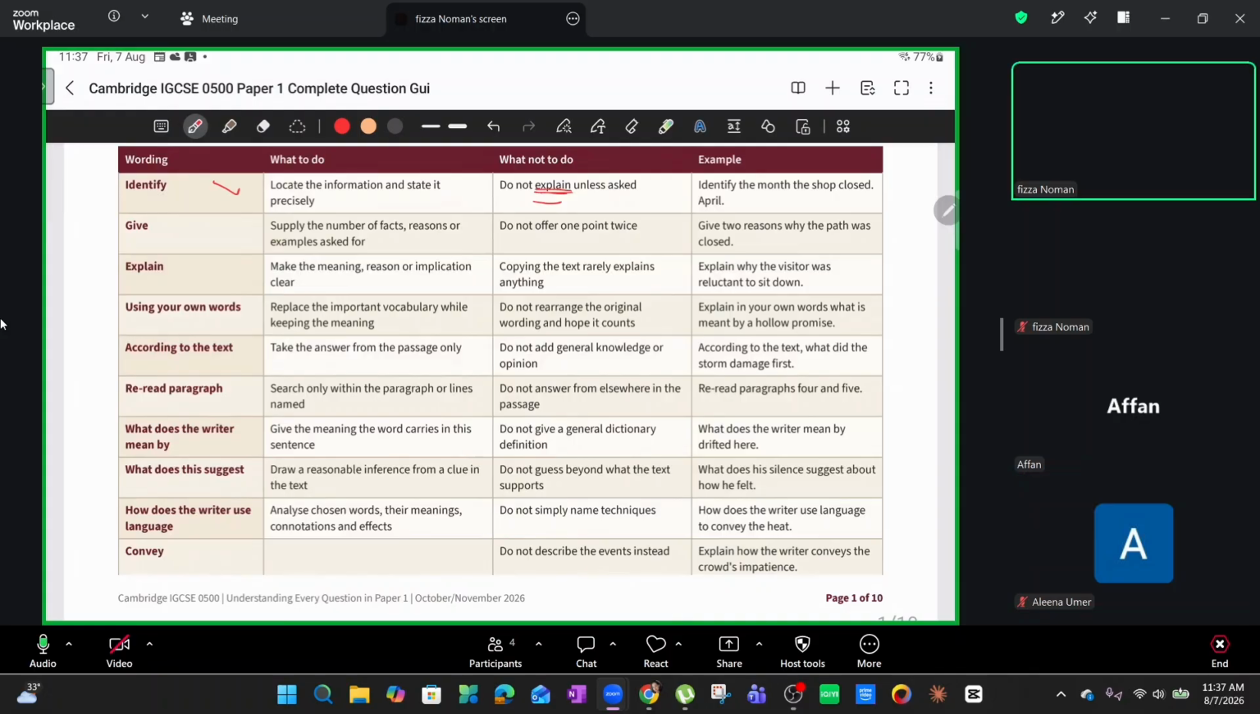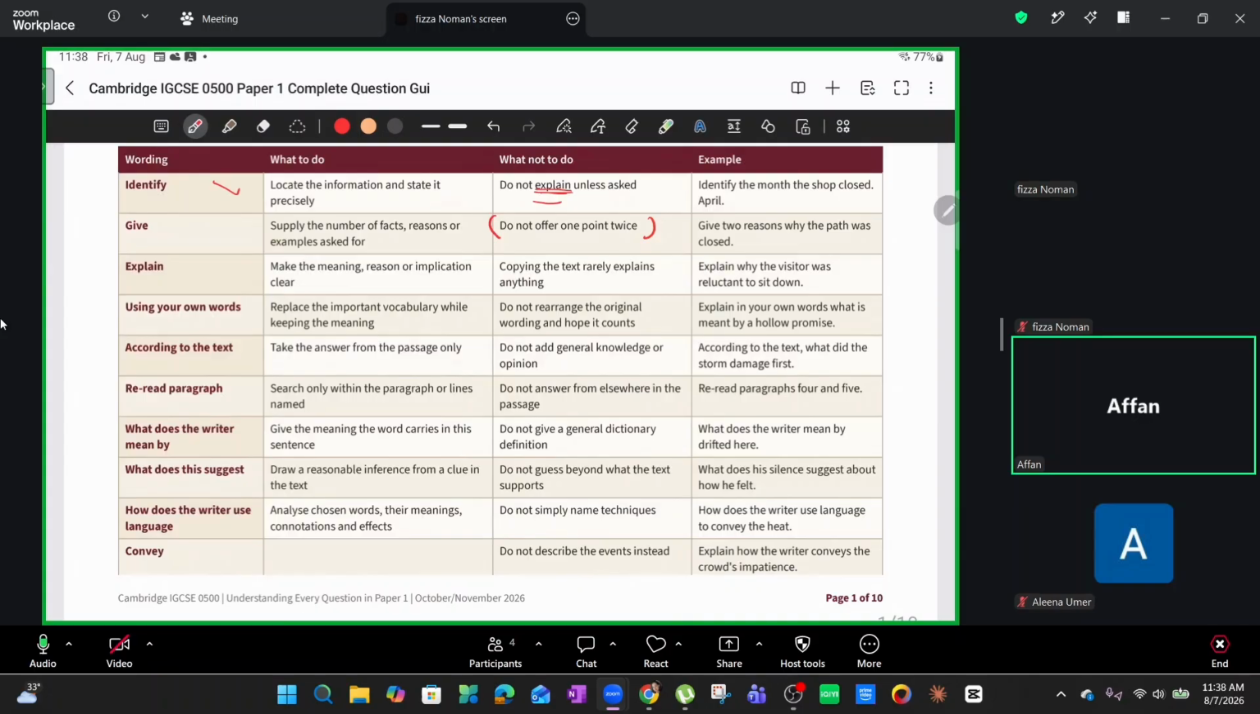Now, give is also important. Simply, it's asking you to supply the number of facts, reasons, or examples being asked for. Again, important, guys. You need to understand that identify and give simply are asking you to give the exact information as required. Again, do not offer one point twice, particularly if it's a 1 marker. Number two, no explanations needed as such. So for example, give 2 reasons why the path was closed. You will give just 2 reasons to get 2 marks. Good to go, guys?